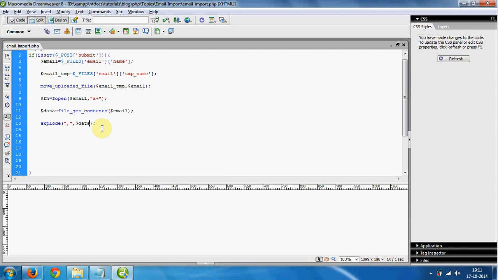So $data, and here $data underscore arr. The explode function splits all the values in the string from $data into the array, separating at the commas.